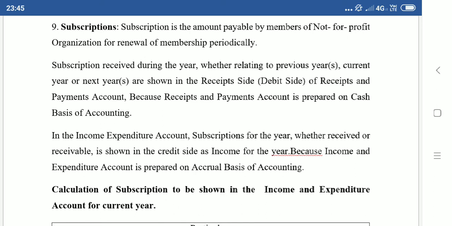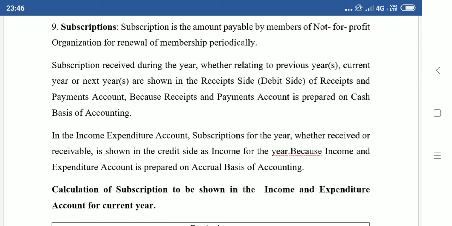When cash is coming in by way of cash or bank, it is shown in the receipt side. However, when you prepare the income and expenditure account, it is prepared on accrual basis, which means if subscriptions received during the current year belong to previous year's outstanding or belong to next year's prepaid, it will be subtracted.